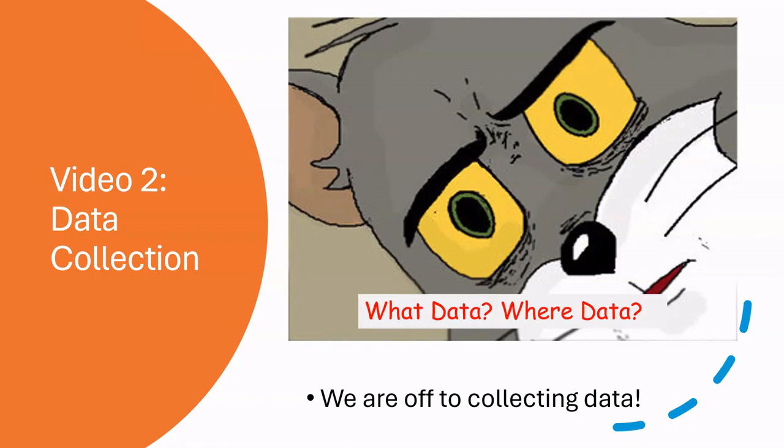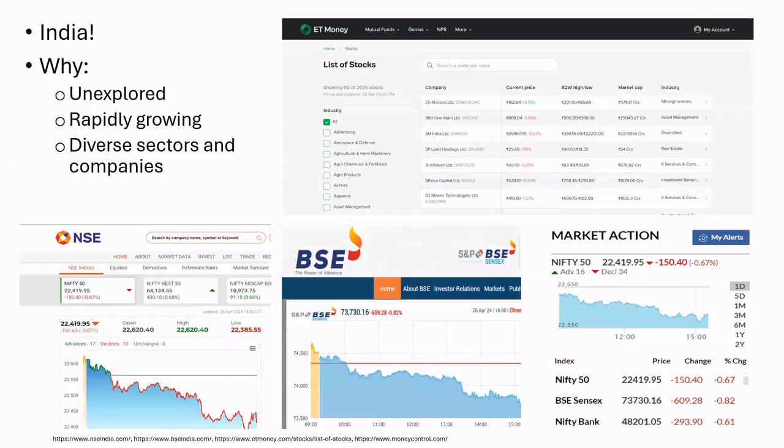We aim to gather data from a financial market that is relatively unexplored, yet significant to the global economy and boasts a growing and diverse market. Consequently, we chose the Indian stock market for our analysis. To our knowledge, not much work has been done on the Indian stock market using a network science approach. Also, it checks all the criteria of our list. It is growing, it is huge, and it has enough diversity.